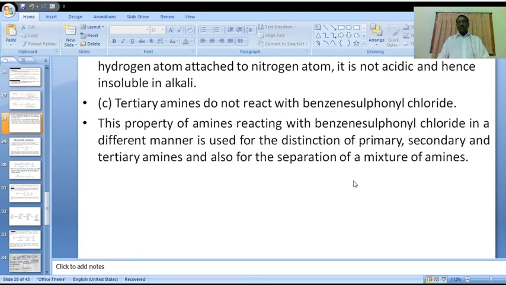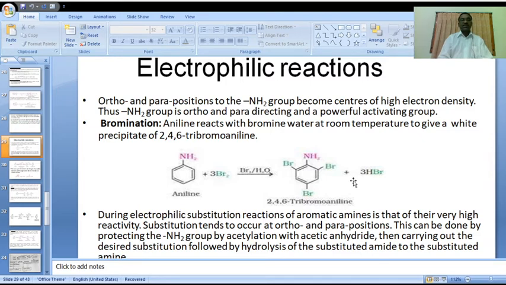This reaction is based on the property that amines react with benzene sulfonyl chloride in different ways. It is used for the distinction of primary, secondary, and tertiary amines, and also for the separation of a mixture of amines. This is the Hinsberg process. Is it clear, all of you?